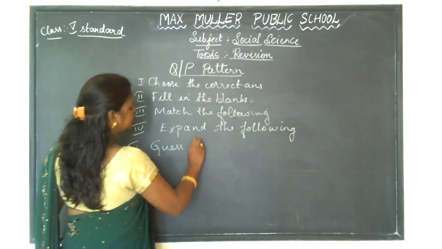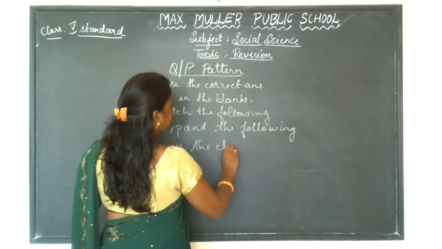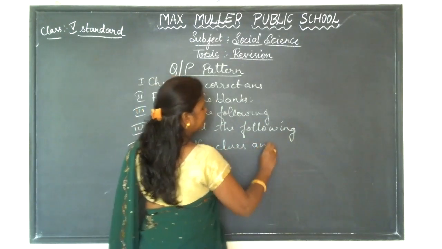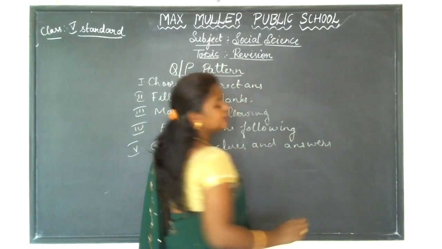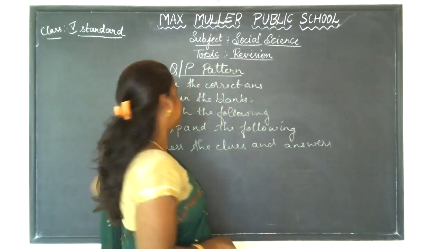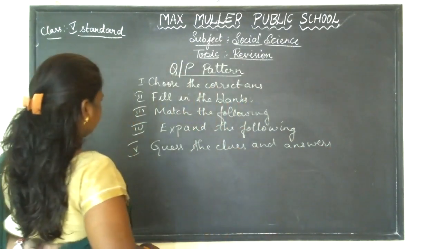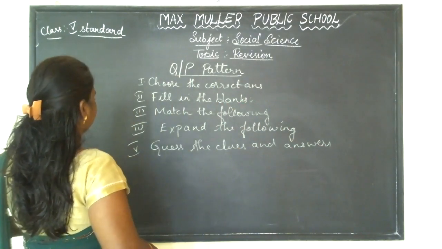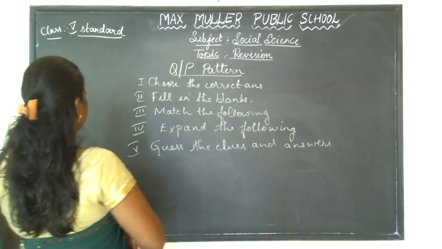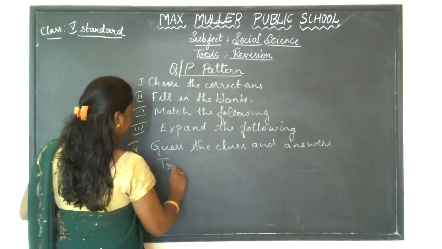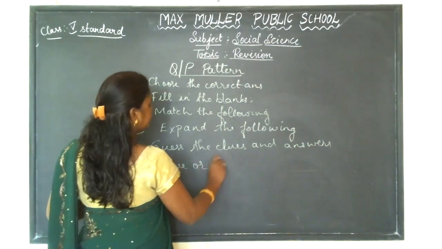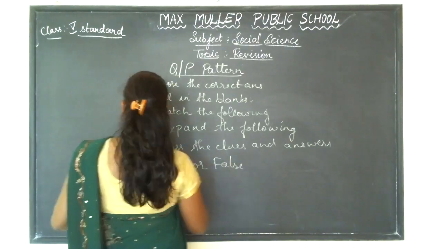Guess the clues and answer. So the clues will be given. You have to guess and write the answer. Next is true or false.